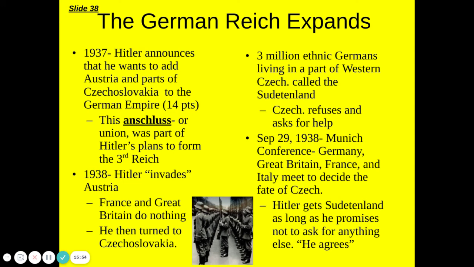Czechoslovakia refuses Hitler's advances and they ask for help. However, Hitler is able to take that over because of the Munich Conference. And this is where Germany, Great Britain, France, and Italy decided to meet. And France and Britain decided to appease Hitler once again because they thought he would not ask for anything else. I'm not sure why they thought that would happen that way, but they did. So Hitler gets the Sudetenland and agrees, of course, fingers crossed behind his back type thing, not to take anything else in Europe.